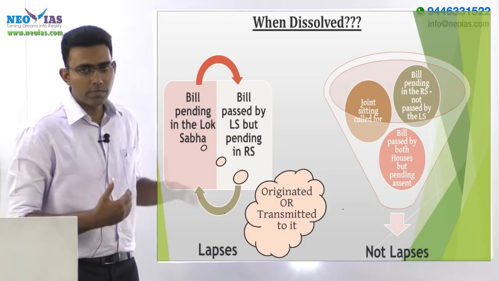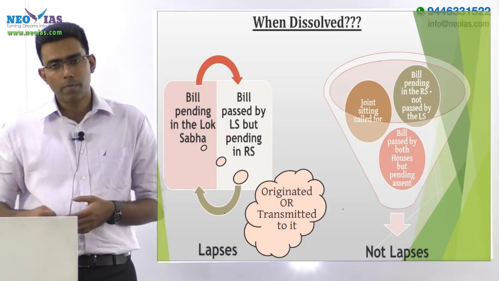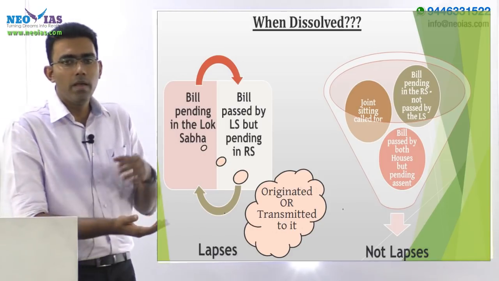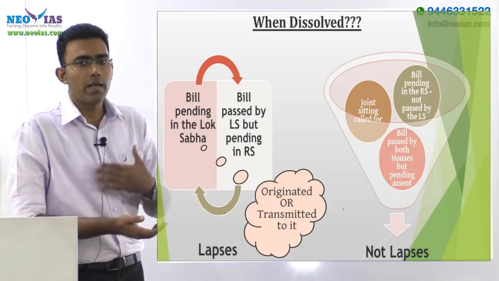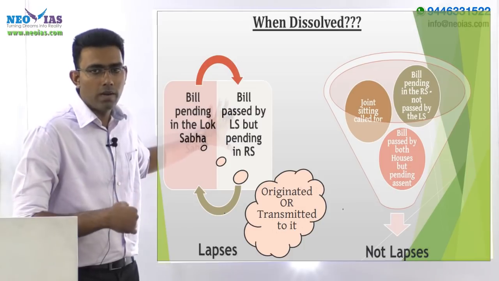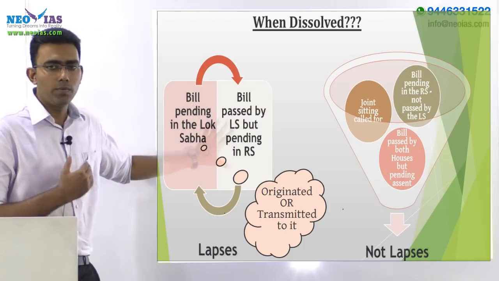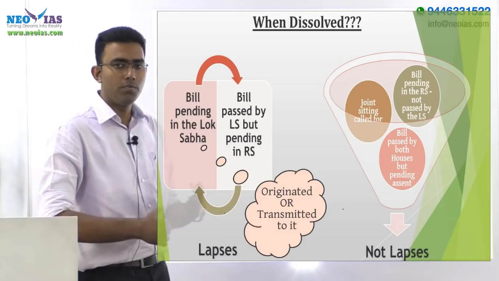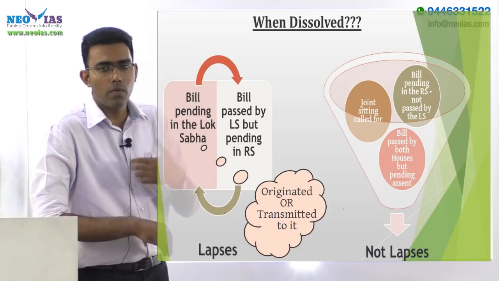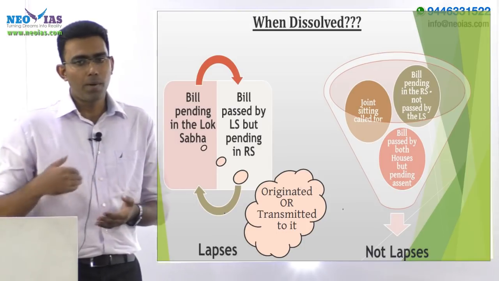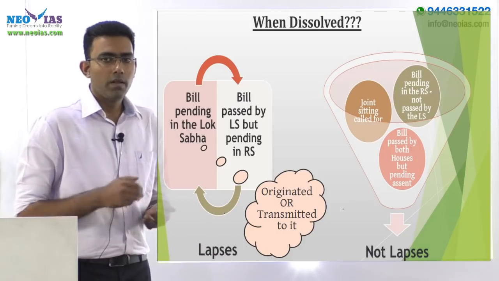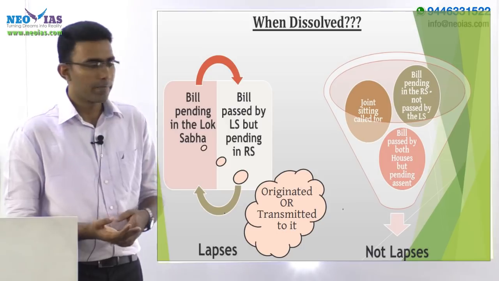A bill which has been passed by Lok Sabha but is pending Rajya Sabha's consideration, such a bill also lapses because it is associated with the previous Lok Sabha, and that's the reason why this particular category of bill also lapses. So these are the two categories of bills which lapse. Now the other category which does not lapse. It is simple. A bill which is right now under the consideration of Rajya Sabha and has not been passed by Lok Sabha, that is, it has not been associated with the Lok Sabha which has been dissolved, such a bill remains valid, that is, it does not lapse.